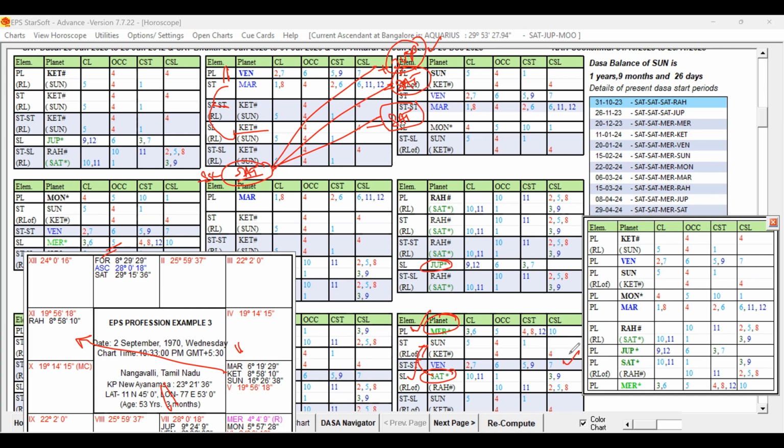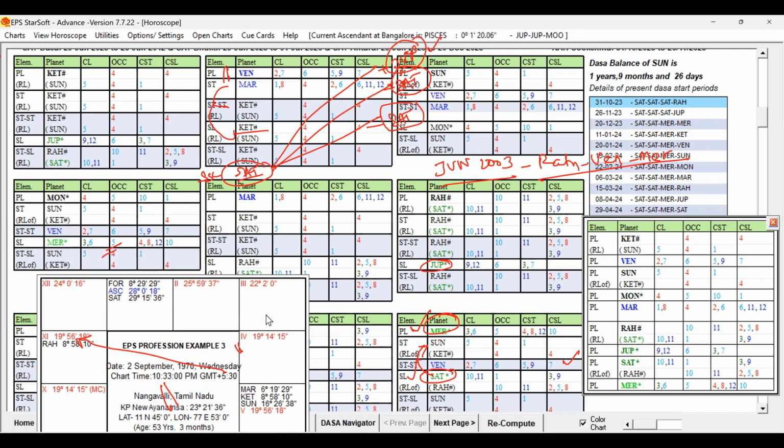So the native got the transfer in June 2023. During that time it was Rahu, Venus and Mercury: Rahu Dasa, Venus Bhukti, Mercury Antara. He got the transfer. I think we are able to understand why he got the transfer during that period. Even after that, he transferred from his native place to another location.